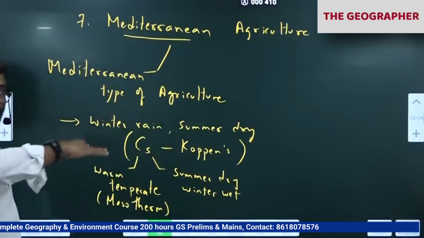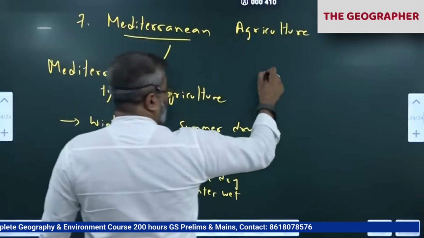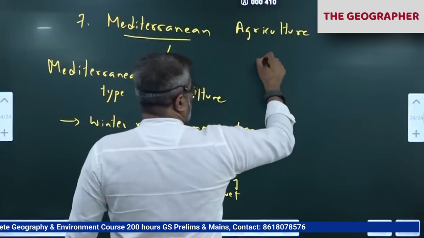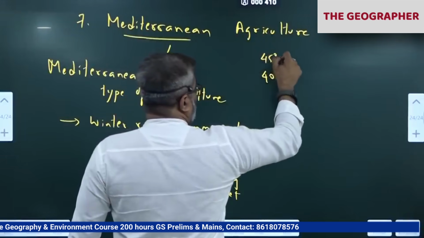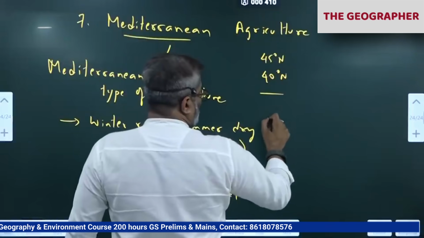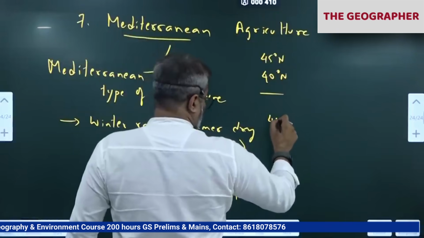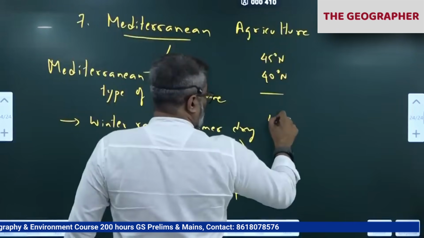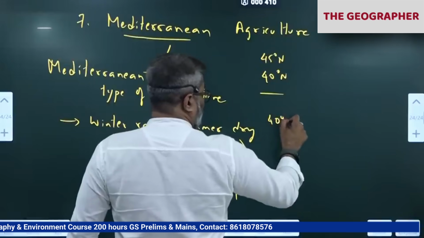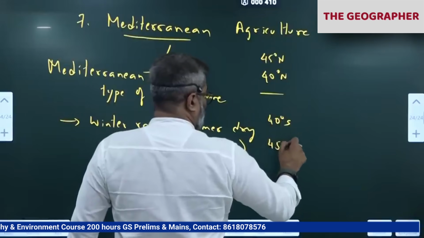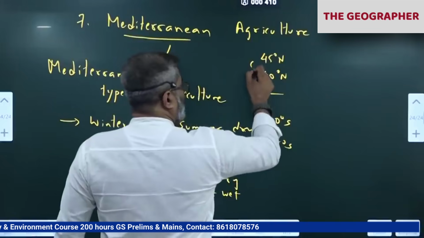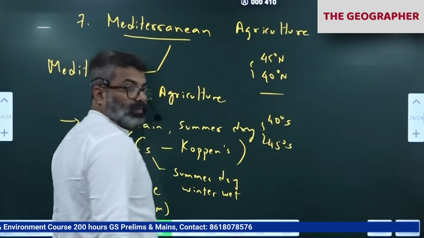Where? Which part of the continents? 40 degree to 45 degree north and 40 degree south to 45 degree south. This belt in the western margins of the continent.